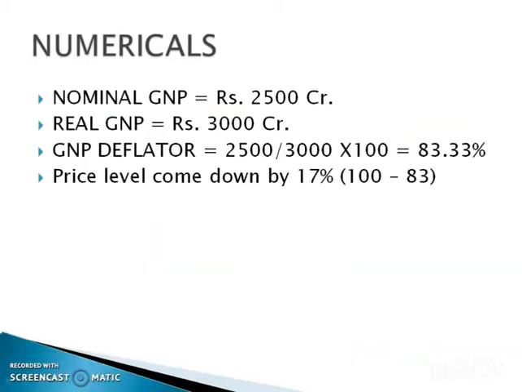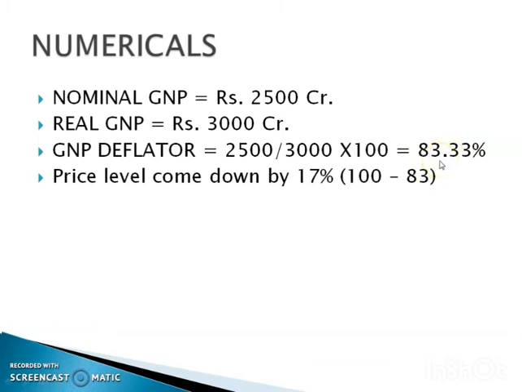So take an example. Suppose nominal GNP is rupees 2,500 crore and real GNP is equal to rupees 3,000 crore. So how can we calculate the GNP deflator? GNP deflator is equal to nominal GNP divided by real GNP into 100. Here nominal GNP is 2,500 divided by real GNP 3,000 crore into 100, that is 83.33%. The GNP deflator is 83.33, then we are rounding it up to 83%.